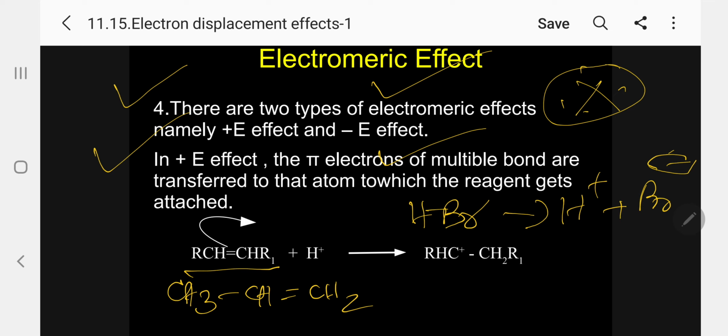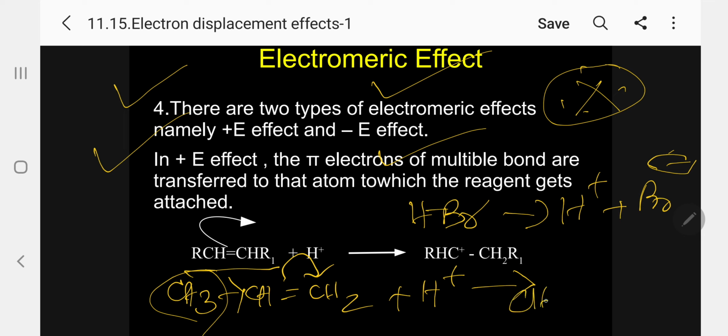The reason is pi electrons. So what will happen now? When H plus is coming and attacking this compound, there is already an electron releasing group due to the inductive effect, plus I, pushing these electrons toward this one. So what will happen now? This is minus, so this H plus will add here. I can get now CH3, CH plus, CH3. Kindly follow, so here I am writing RCH, CH plus, dash CH2R1.